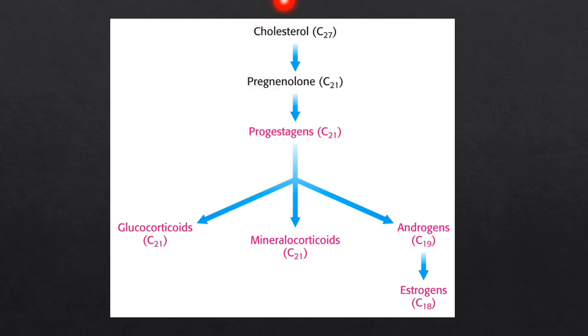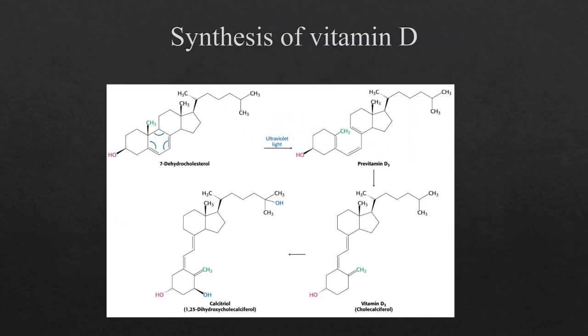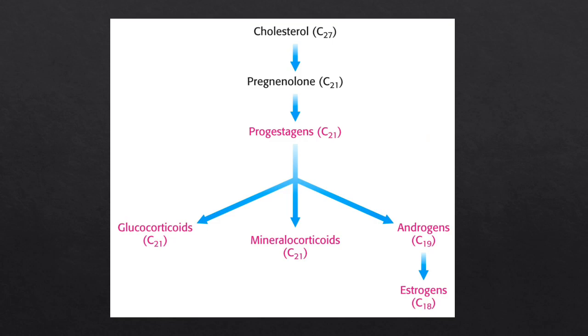So cholesterol contains 27 carbon atoms, whereas pregnenolone contains 21 carbon atoms, then it is converted to progesterone, which contains 21 carbon atoms, like glucocorticoids, mineralocorticoids, androgens, and estrogens. This is how the different steroid hormones are synthesized from the cholesterol.